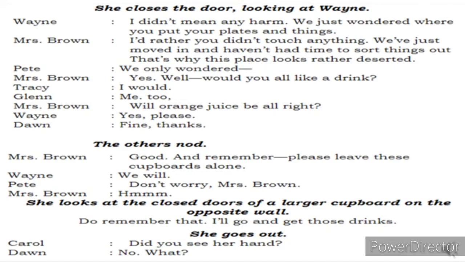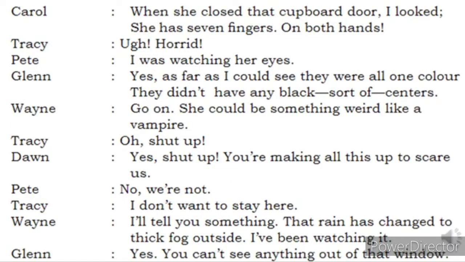Then see, children, what will happen. Now Carol has actually observed something weird in her hands. What was it? Carol says, when she closed that cupboard door, I could see, I looked, she has 7 fingers on both hands. Tracy was like, oh, horrid. You are saying something very horrifying.